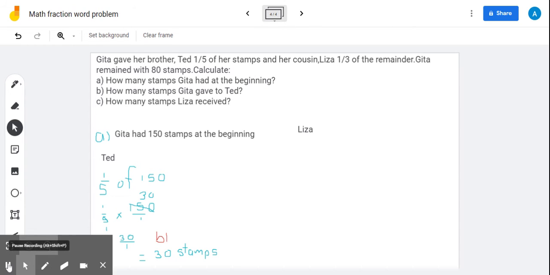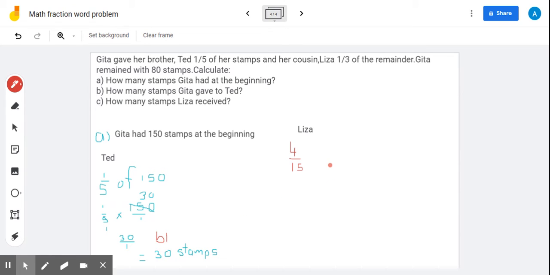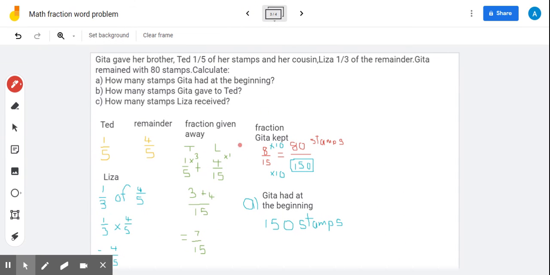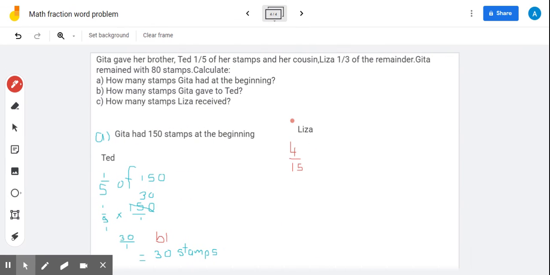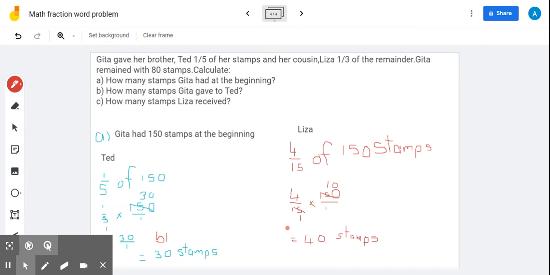Now let us deal with the C part. Now the C part, how many stamps Liza received? Remember, Liza received 4/15 of the stamps. So let us find out now what is 4/15 of 150 stamps. So Liza received 40 stamps. And that is our answer for C.